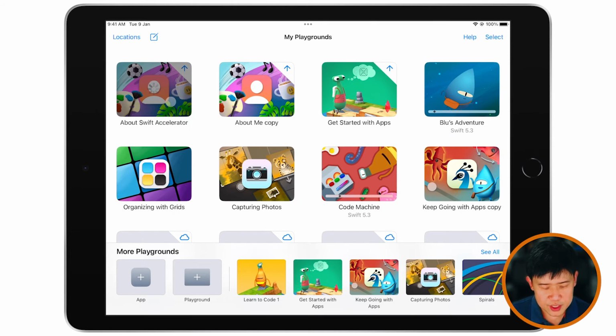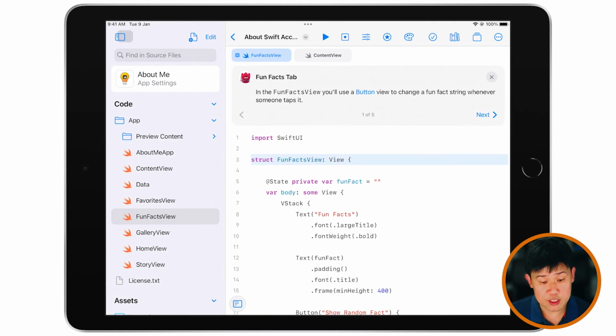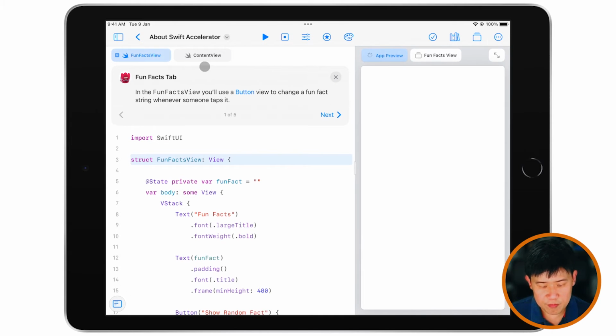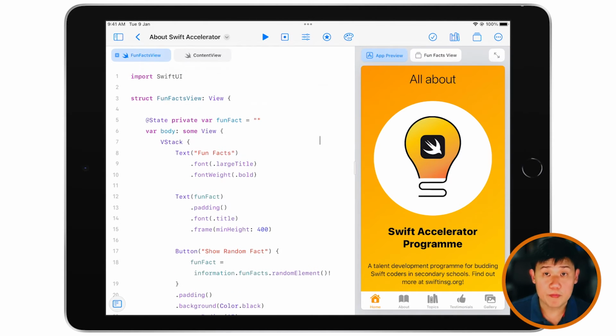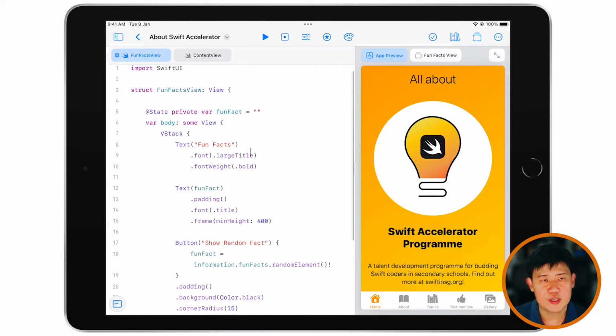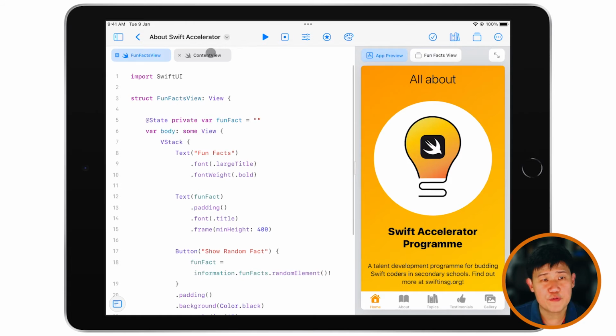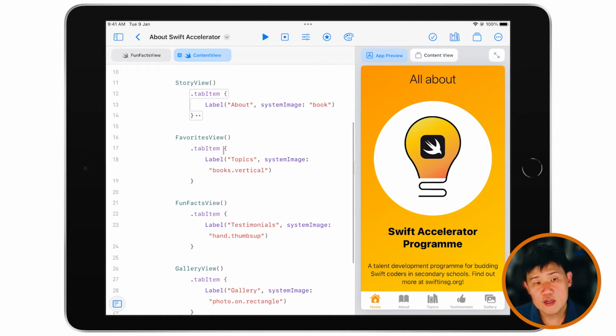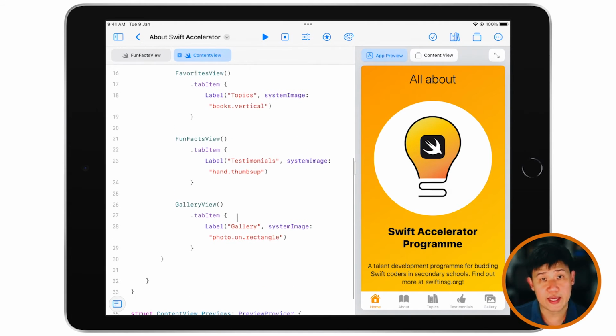Okay, so I'm just going to show you this. It's an About Me app, as you can see over here. If I open up the right-hand side, you can see a preview. Let's close the tutorial, and there we go. It says all about Swift Accelerator program. If you're interested, find out more at swiftexplorers.sg. You can see over here that this is our fun fact view. Let me head over to our content view. Our content view, of course, has a home view, a story view, favorites view, fun facts view, and gallery view.